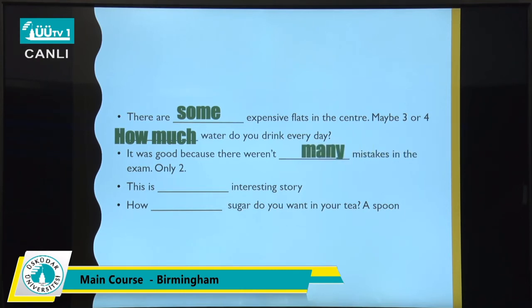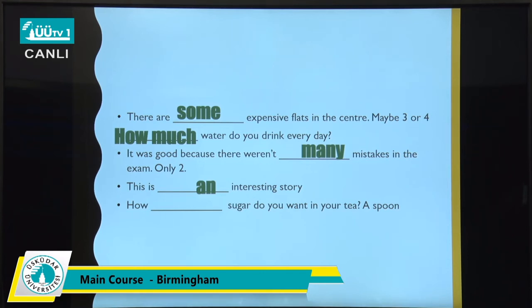There weren't many mistakes in the exam. Only 2. This is interesting story. So interesting is not a noun, it's an adjective. Story is a noun. So you should say, this is an interesting story.